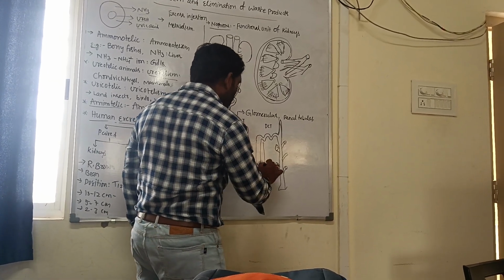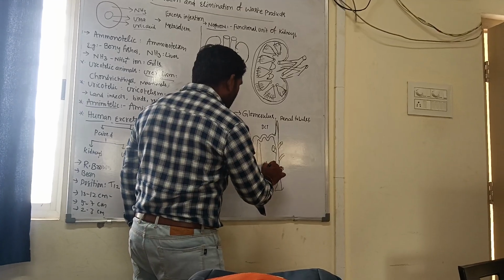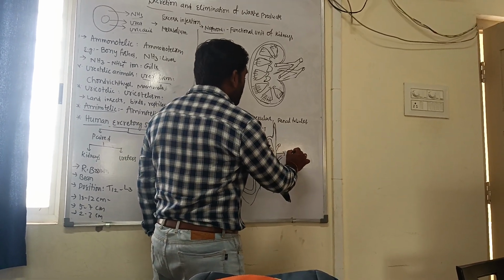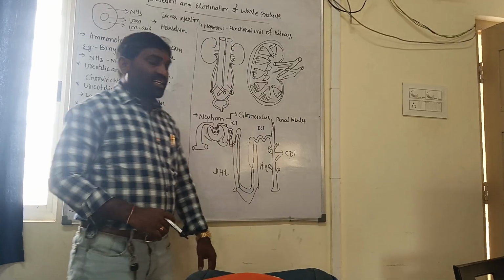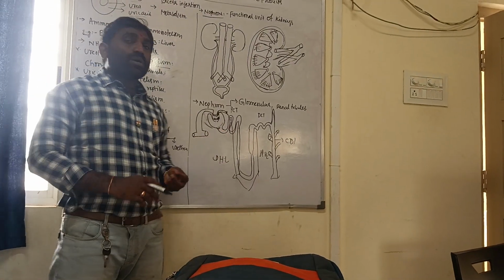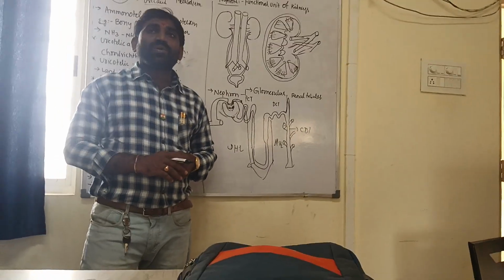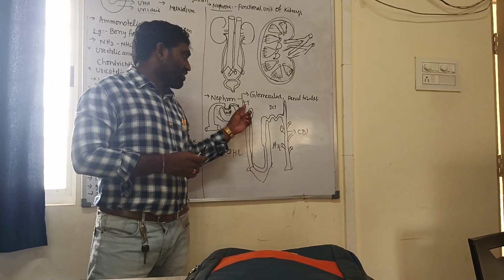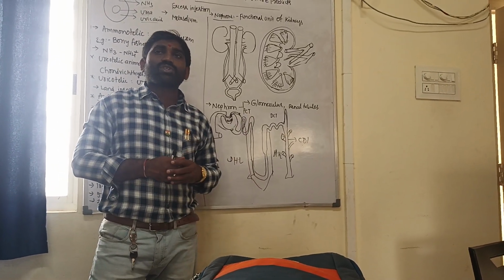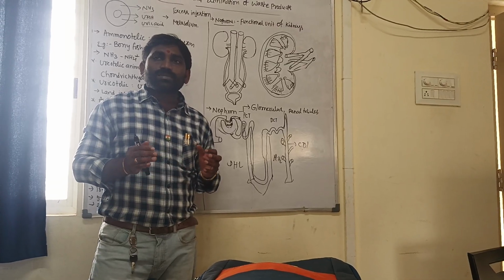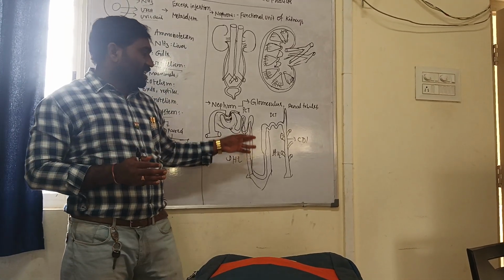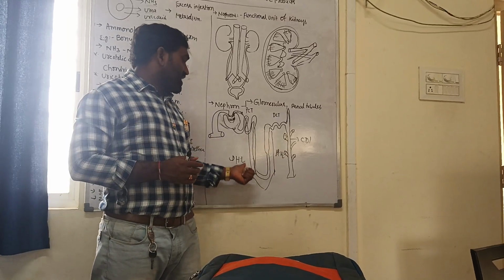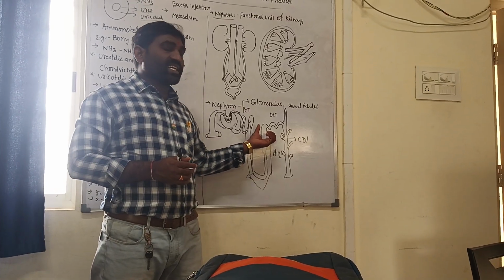This is the CT, collecting tubule or collecting duct. Bowman's capsule extends as a highly coiled structure we call the proximal convoluted tubule, which extends as a hairpin structure with the descending and ascending limbs of the loop of Henle.